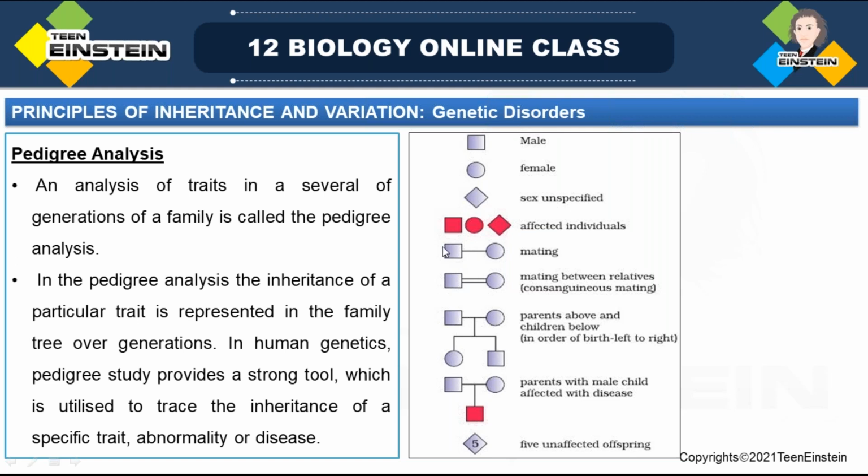This is mating. If you are connecting one male and female like this, it is mating. See, mating between relatives we will mention with a double line. See, the parents are above here, male and female, these both show the parents, and here you can see the children. These are the children.